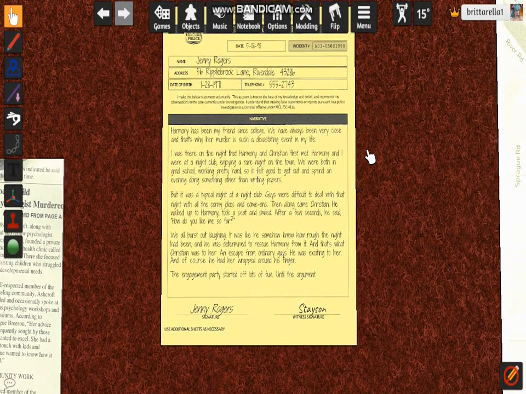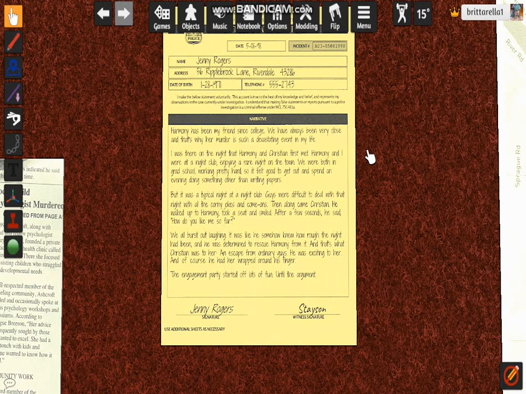We need to prove Bones' innocence, but I don't know how yet. Harmony has been my friend since college. We have always been very close, and that's why her murder is such a devastating event in my life.